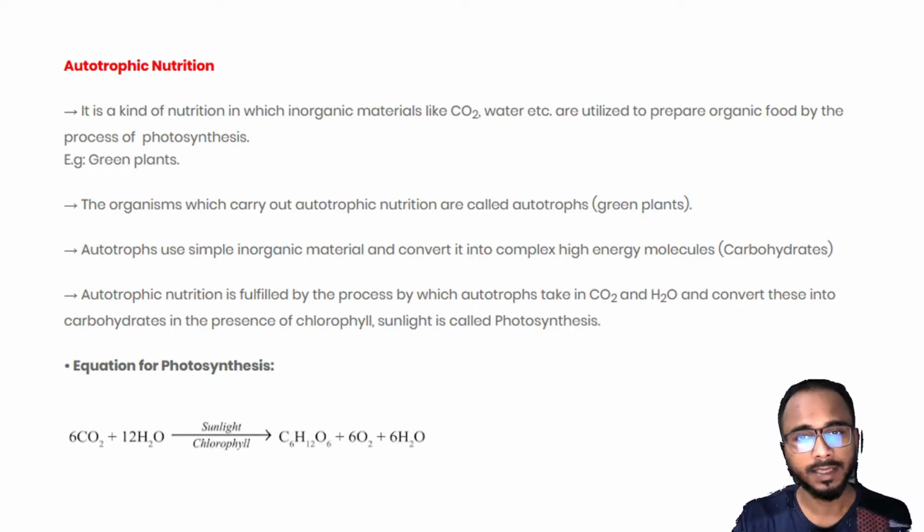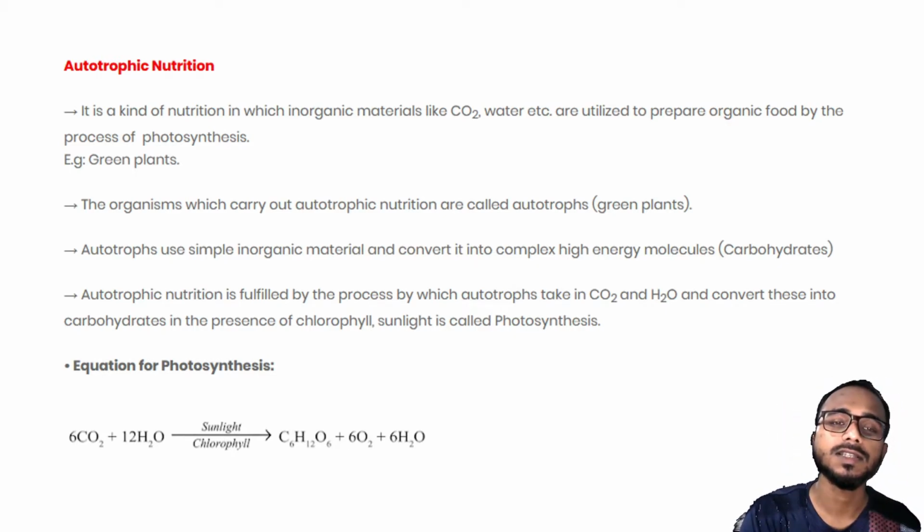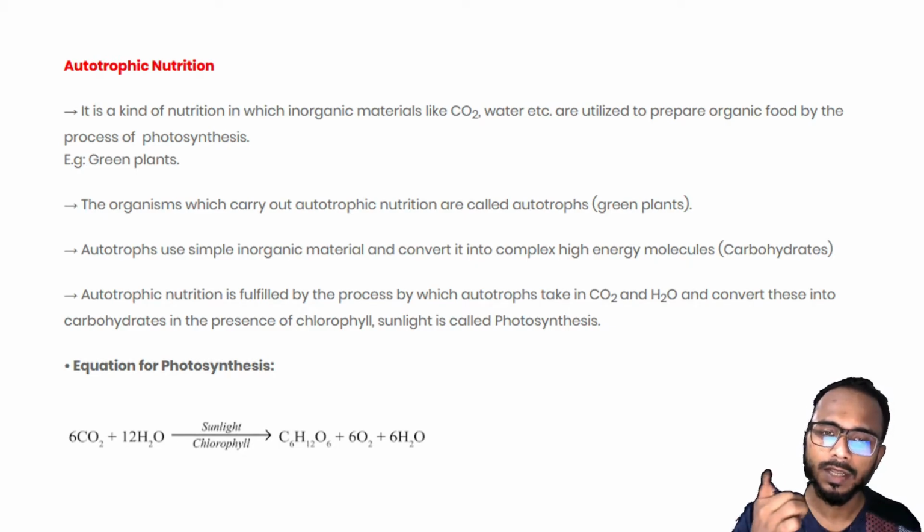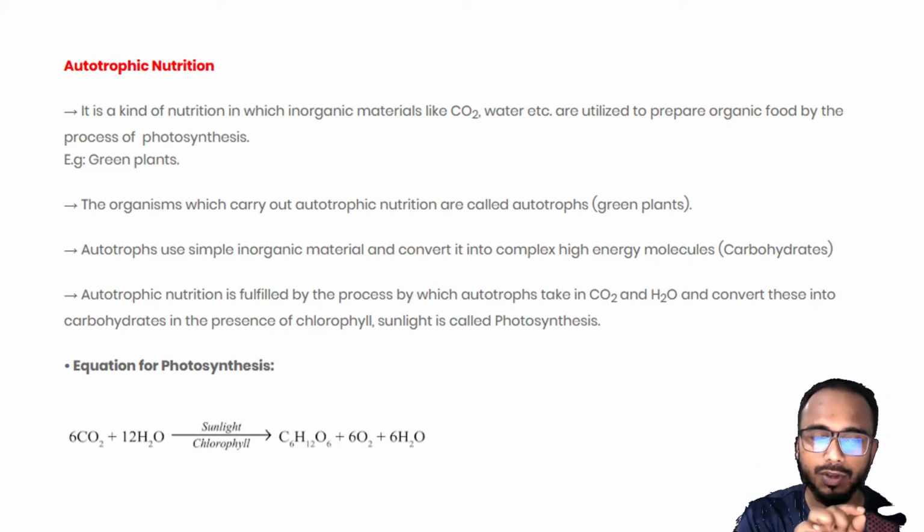Now the whole procedure of making its own food by plants is called what? Photosynthesis. Photosynthesis is the process by which plants make their own food. So how do they make it? If you see the equation, you have to remember this equation, very important. They take carbon dioxide and water in the presence of sunlight and chlorophyll, as you can see, and they make glucose, oxygen and water, okay? So you remember this equation.